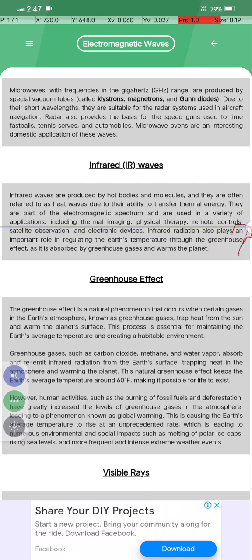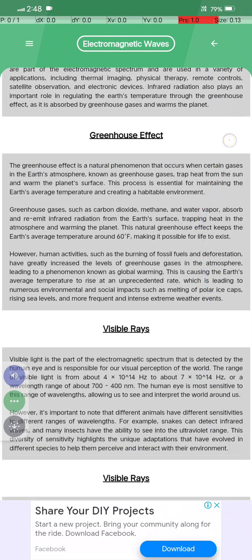Including the imaging, physical therapy, remote control and so on. And as it says here, infrared radiation also plays an important role in regulating the Earth's temperature through the greenhouse effect, as it is absorbed by the greenhouse gases and warms the planet. अब जानो ग्रीन हाउस इफेक्ट क्या होता है?